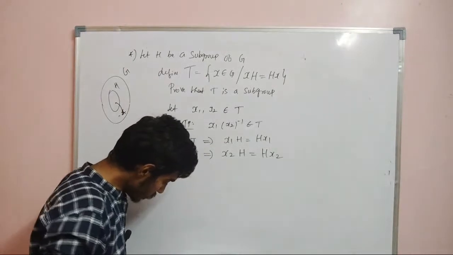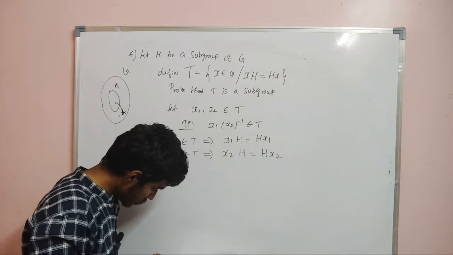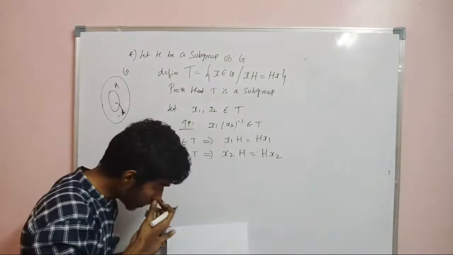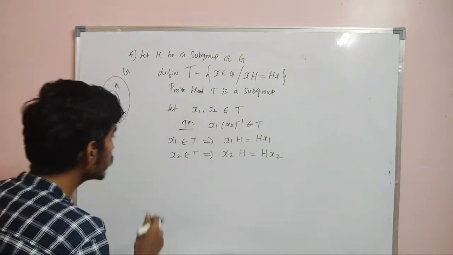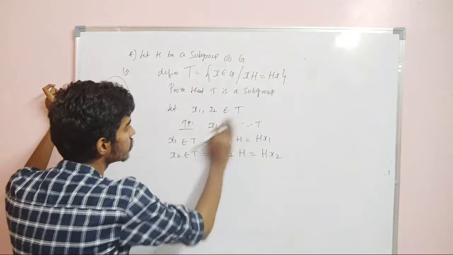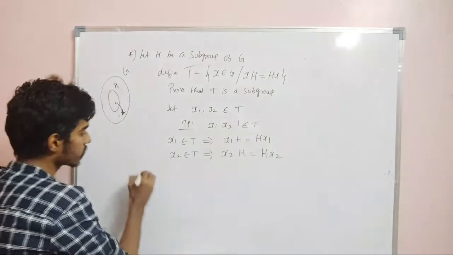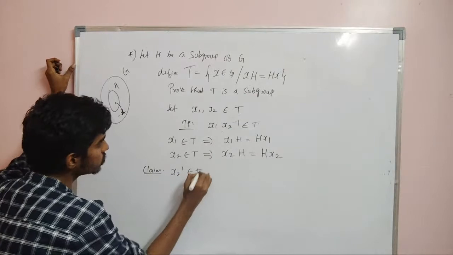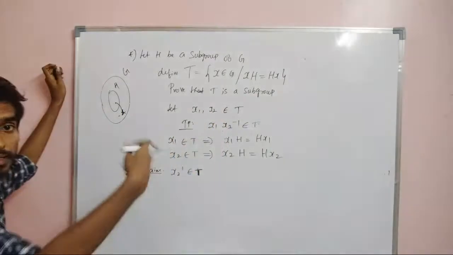Now we need to prove that x1 x2 inverse belongs to T. But before that, we will prove that x2 inverse exists and belongs to T, because only then can we find x1 x2 inverse.